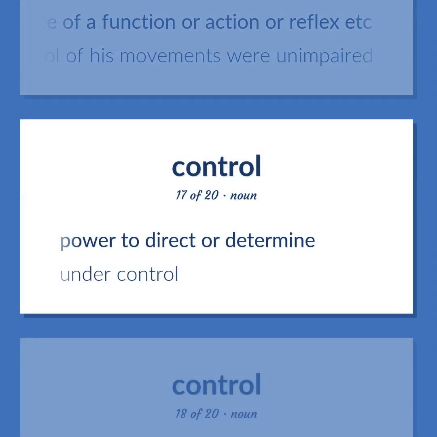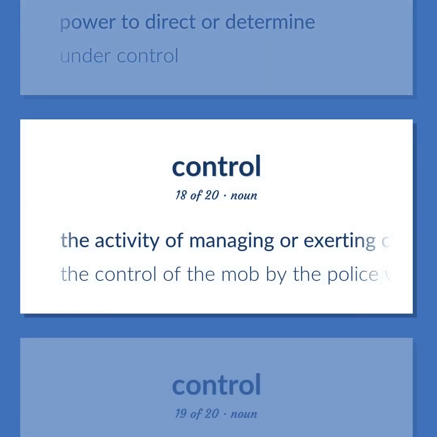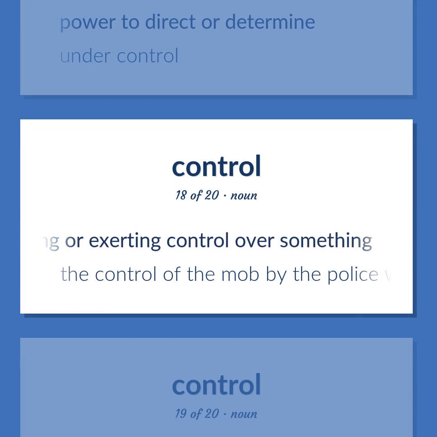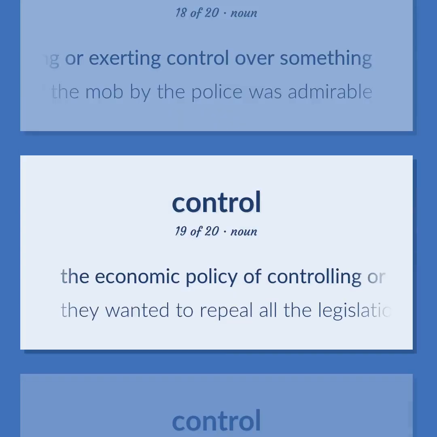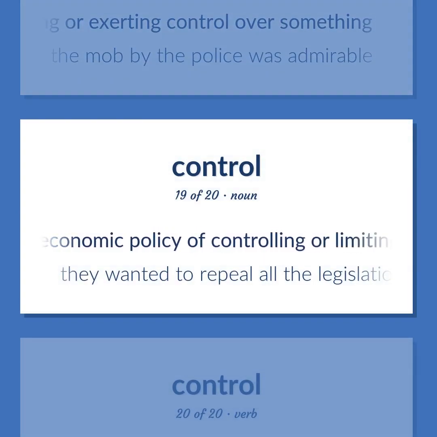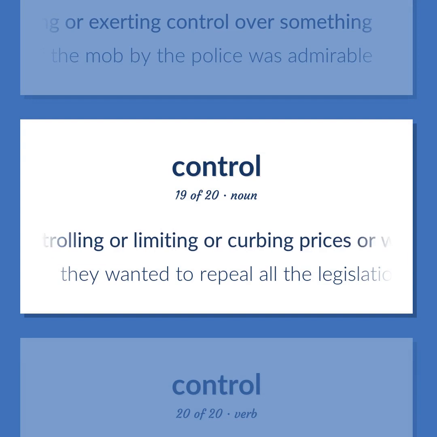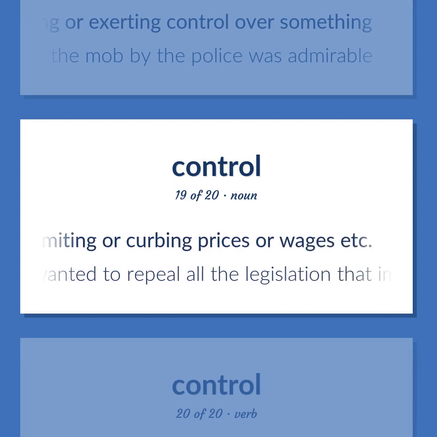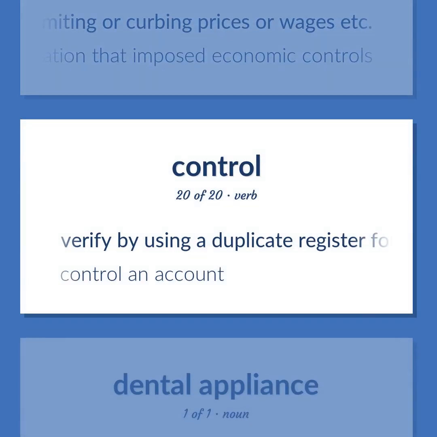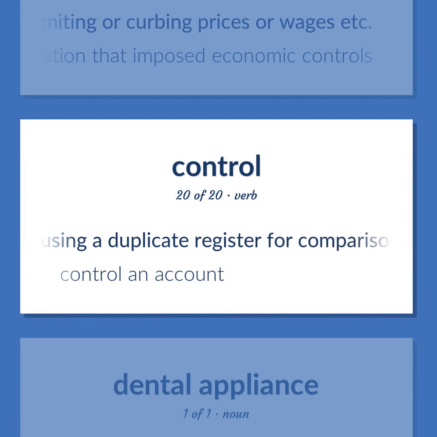Power to direct or determine. Under control. The activity of managing or exerting control over something. The control of the mob by the police was admirable. The economic policy of controlling or limiting or curbing prices or wages. They wanted to repeal all the legislation that imposed economic controls. Verify by using a duplicate register for comparison. Control an account.